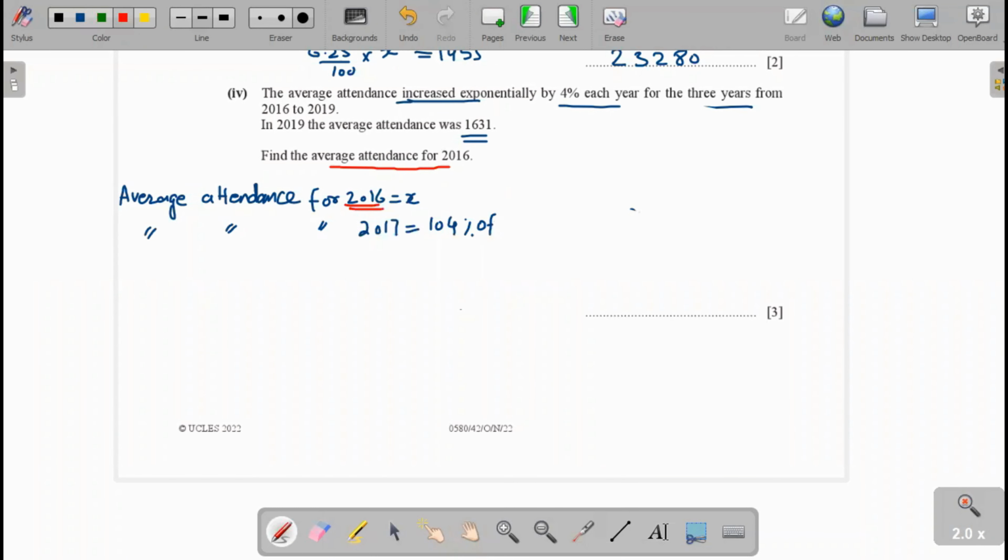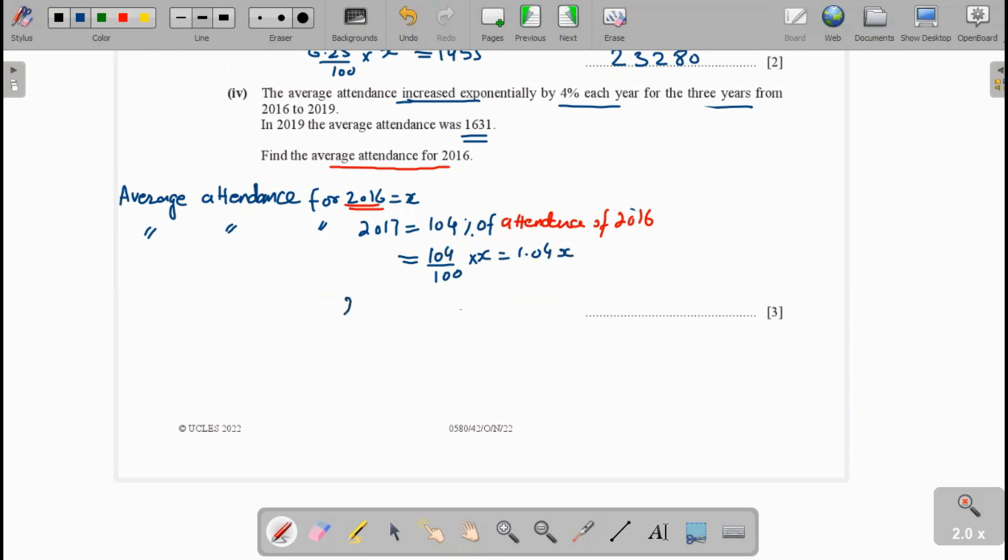We write it, attendance of 2016 is X, now 104% means 104 over 100 multiply X. That value becomes 1.04x.